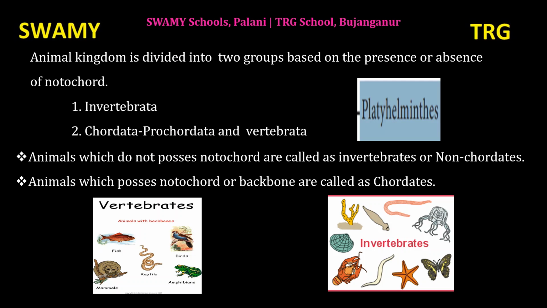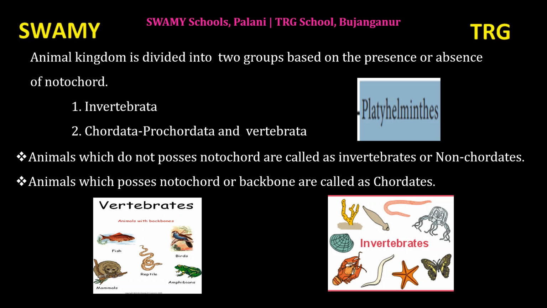They have a segmented body. So they are in phylum Annelida, segmented worms. Next, Arthropoda, animals with jointed legs. Arthropoda is the largest phylum of the animal kingdom. It is bilaterally symmetrical, triploblastic and coelomate.